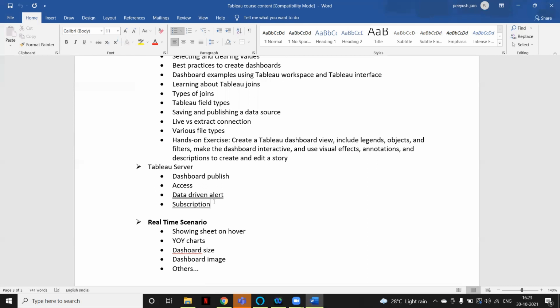We'll cover mostly Tableau desktop and the things that we should be aware of in Tableau server, so those things also we will cover. Then parallelly, we will implement some real-time scenarios.